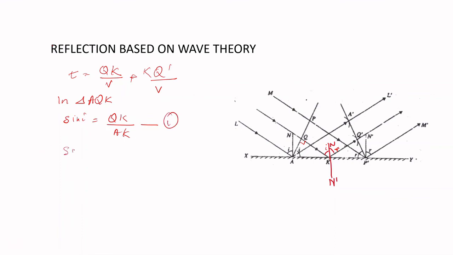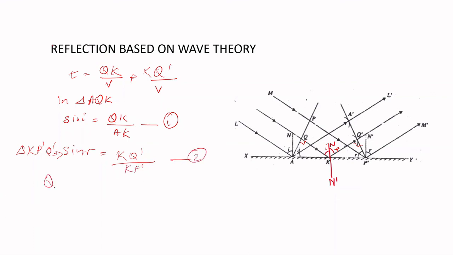Sin R we will find from the triangle KP dash Q dash. In triangle KP dash Q dash, this is the perpendicular there, so sin R is KQ dash divided by KP dash.